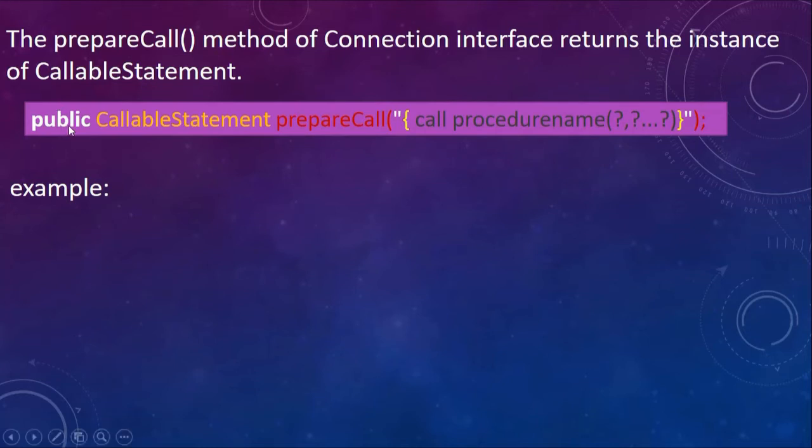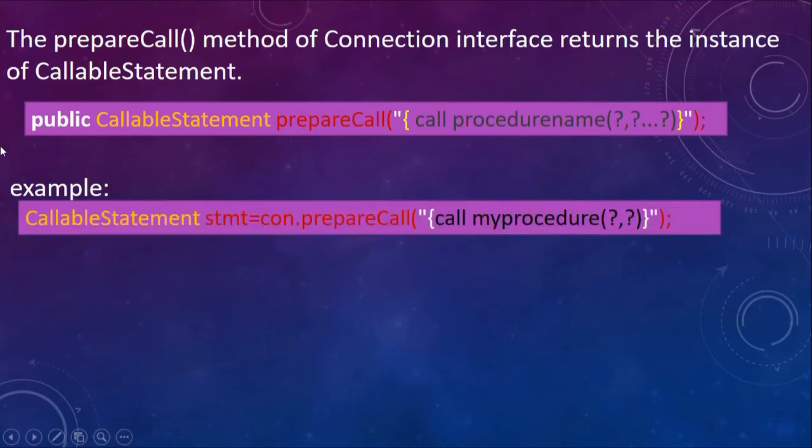The syntax of the callable statement is public CallableStatement prepareCall. prepareCall is the method name that creates, or returns, the instance of callable statement, and within this method you give as parameter a call to the user defined procedure that you have written, along with the parameters. Let's see the example. CallableStatement stmt equals con dot prepareCall, and I am saying call myprocedure, question mark, question mark.